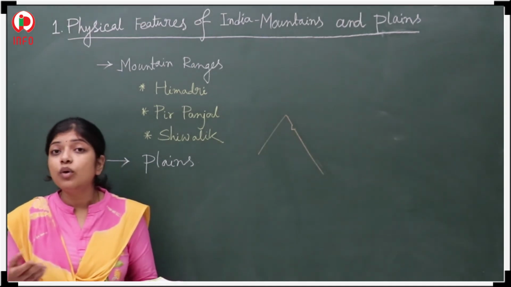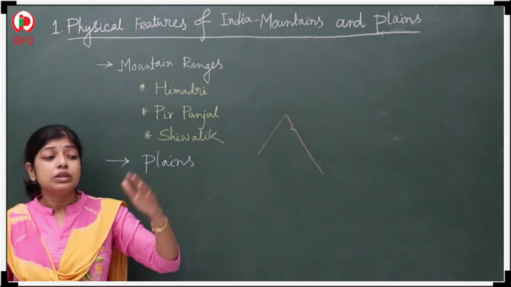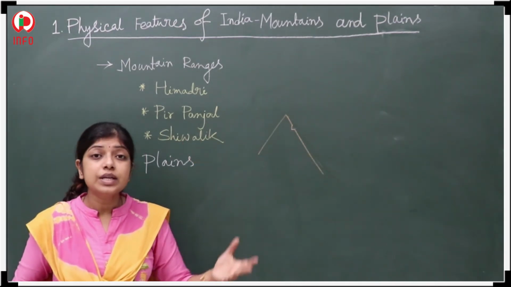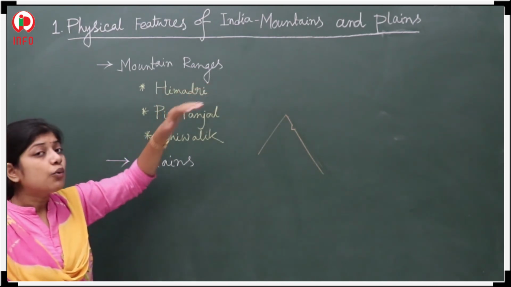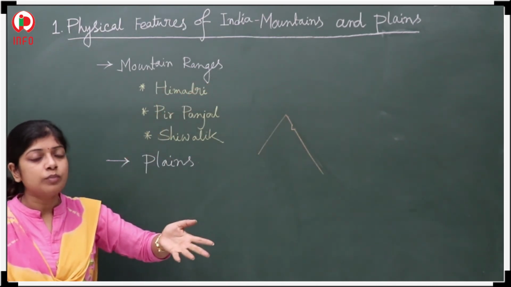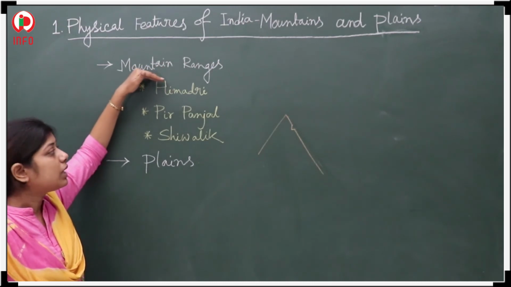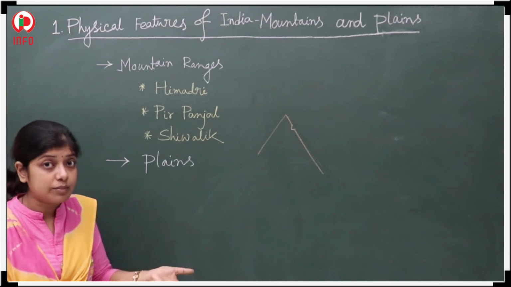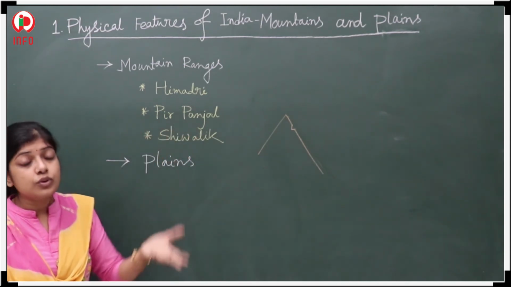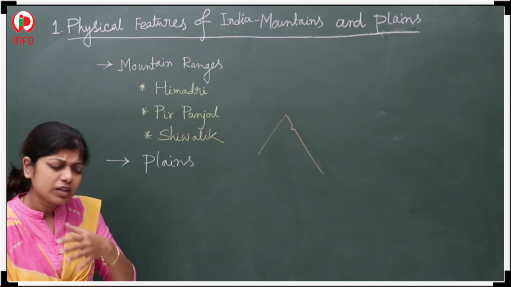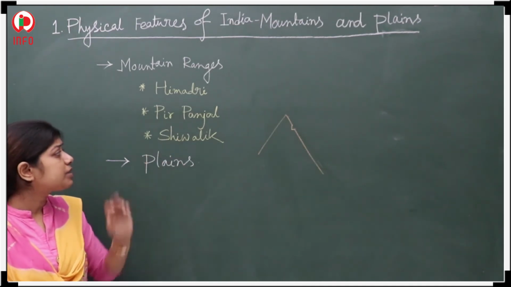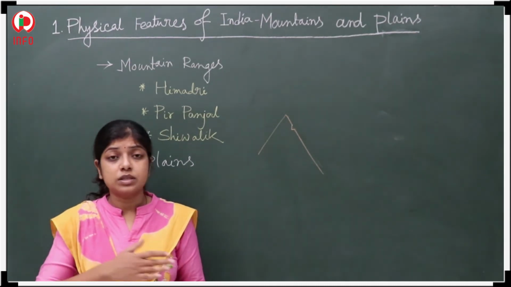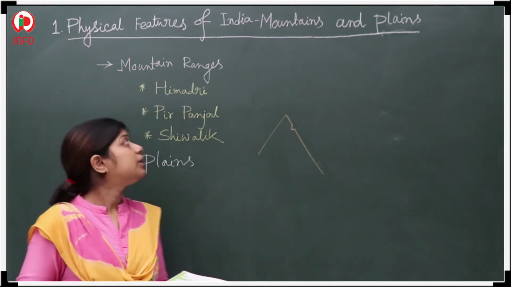Flora and fauna means the different animals and trees. The trees visible in the Himadri you don't see in the Pir Panjal, and the fruits or kinds of animals seen in Pir Panjal are not observed here. So there is a huge amount of difference between these three.